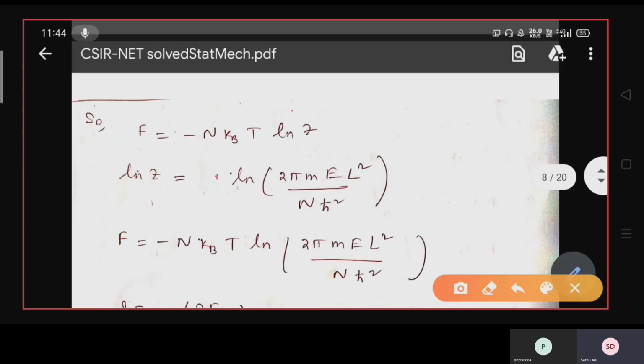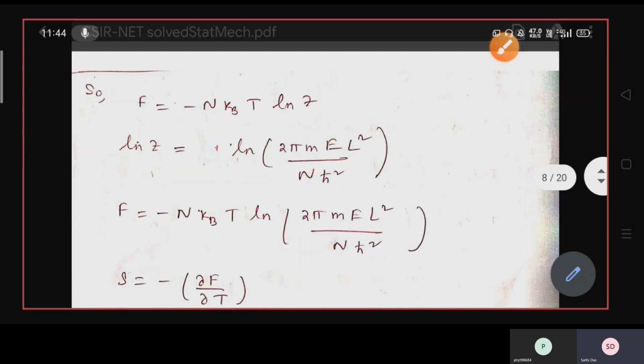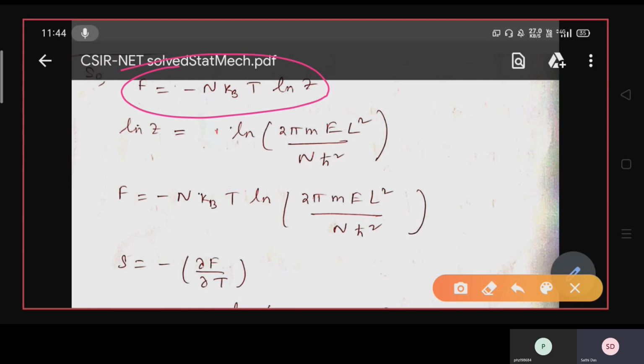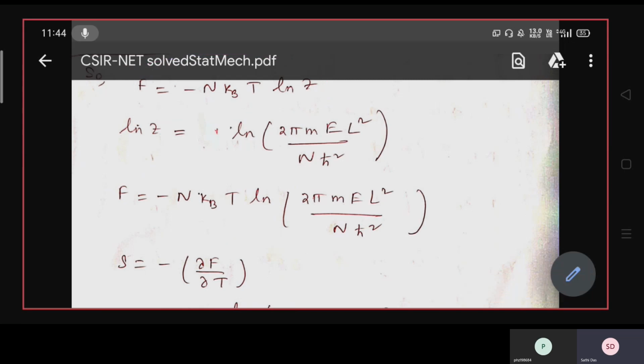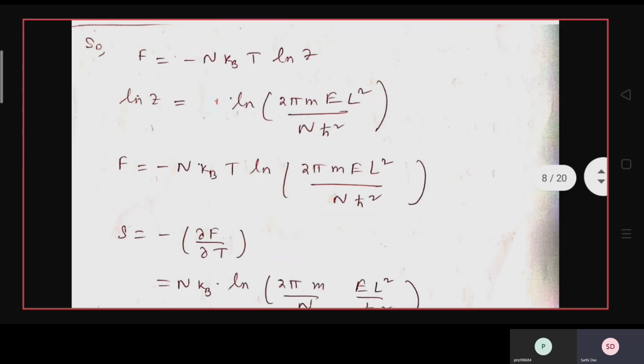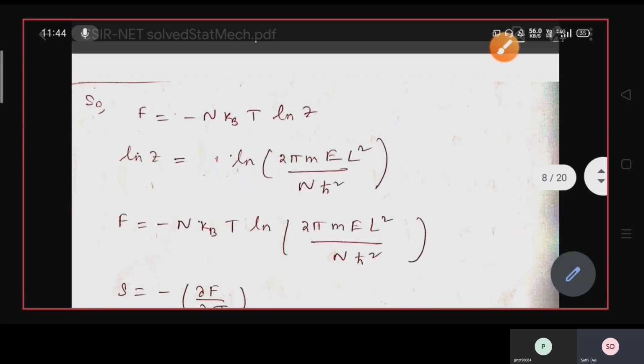So you take ln z, and you get ln of 2 pi m E L square by n h cross square, and F equals minus n kbT ln z. So you put minus n kbT into ln of 2 pi m E L square by n h cross square. The entropy S comes from the Helmholtz free energy, F equals minus n kbT ln z.